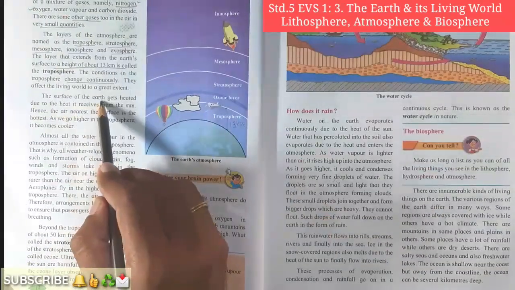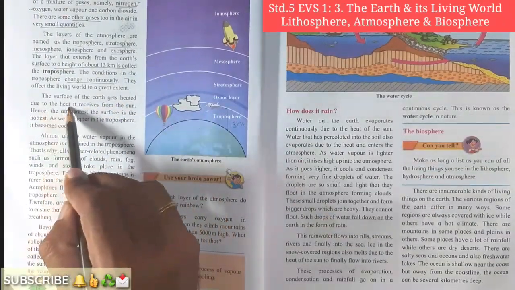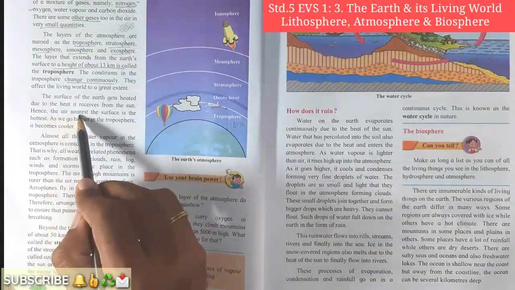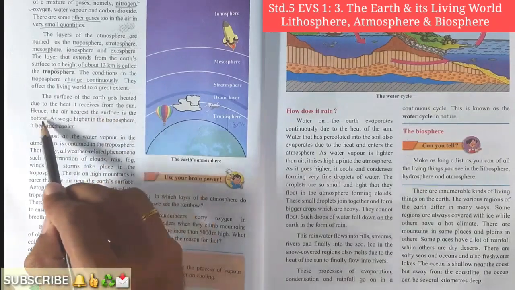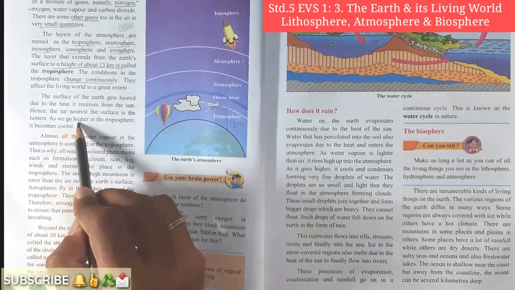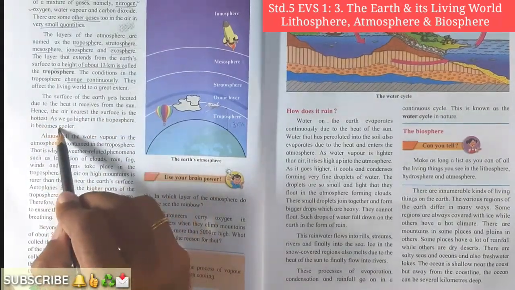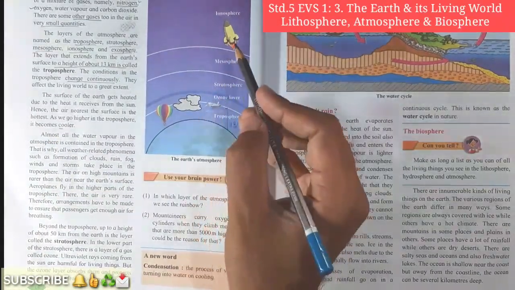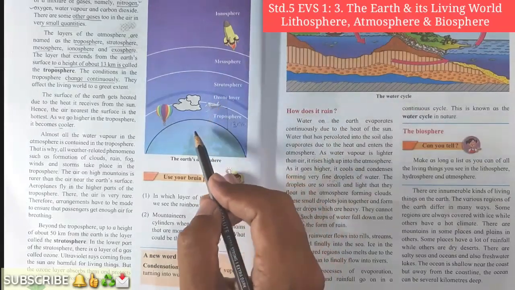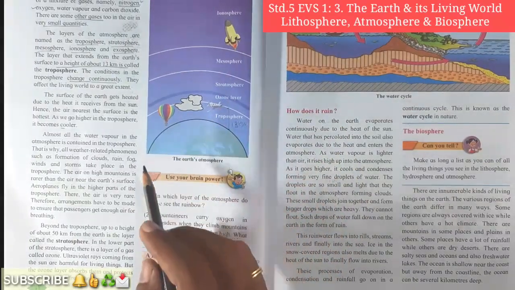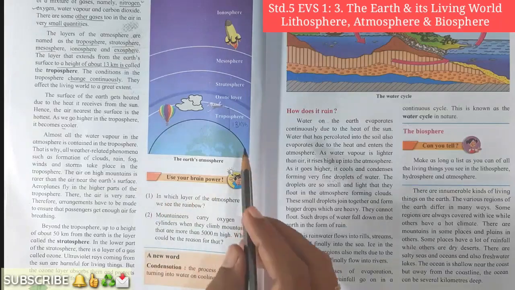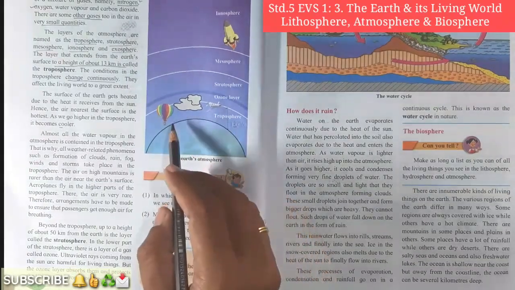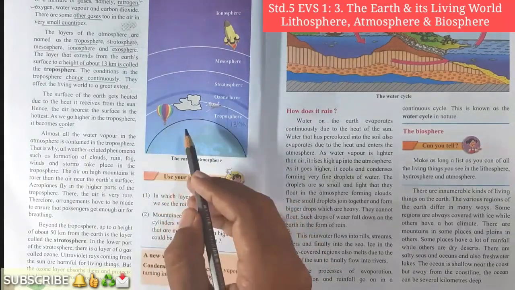The surface of the earth gets heated due to the heat it receives from the sun. Hence, the air nearest the surface is the hottest. As we go higher in the troposphere, it becomes cooler. Yes student, because of the sunlight that the earth receives, the air near the earth's surface gets heated, and then the land gets heated itself.